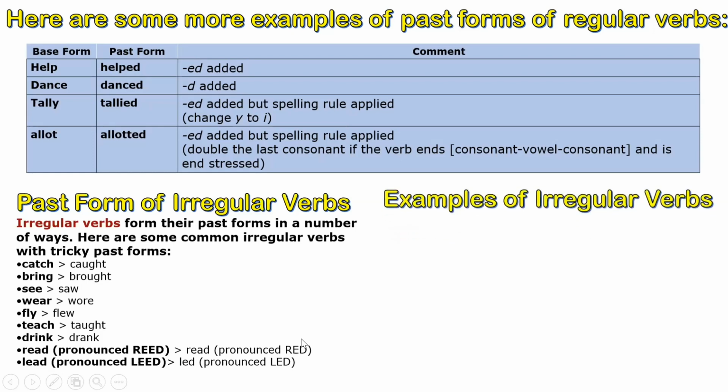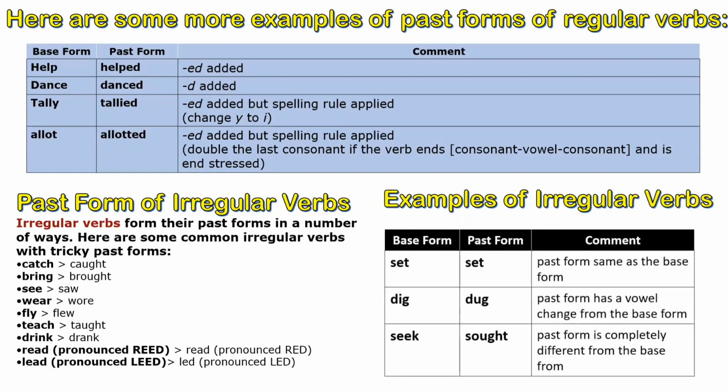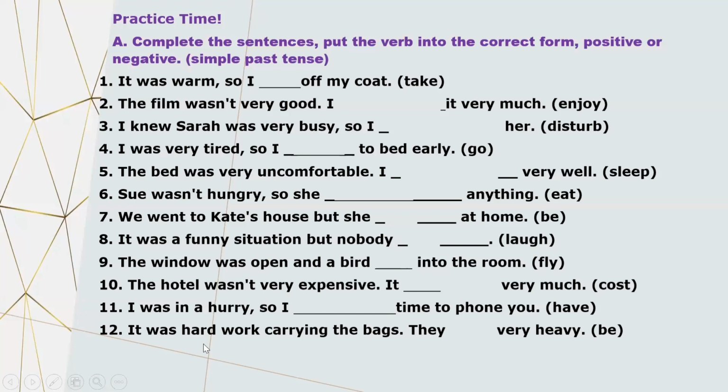Let's have some more examples of irregular verbs. Okay, like set, set. There is no change. Similarly, we have one more word that is put. It also remains put. Dig, dug. Seek, sought. So I think now it is clear to you all how to change the verb form into its past form, and how to use it, what is the structure, and in which cases we usually use past form or simple past tense. This is the revision time or practice time.